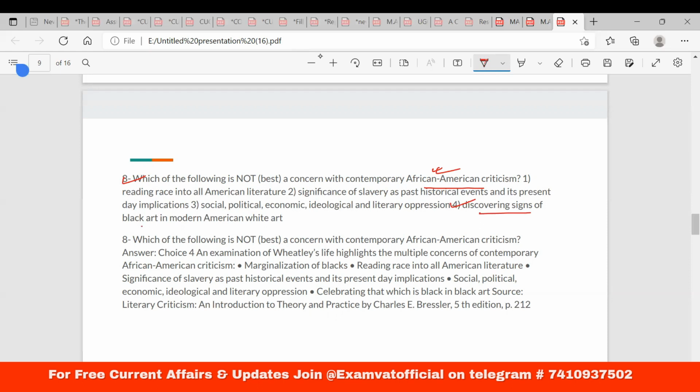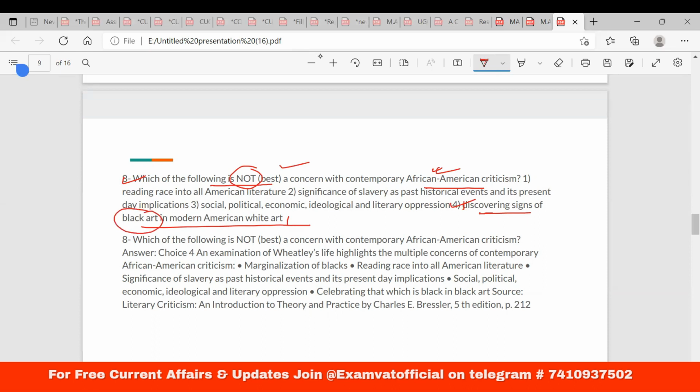Discovering signs of black art in modern American white art. So it is not about discovering signs of black art. That is the reason the "not" has to be followed: which is not a concern. You don't have to discover black art because this is already their part. It's not even black art separately.